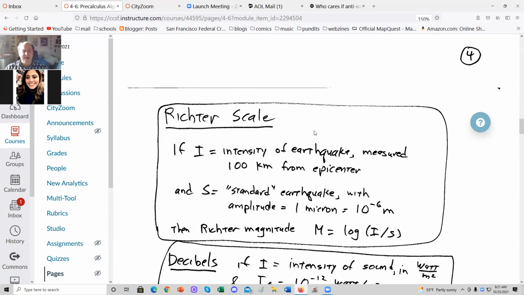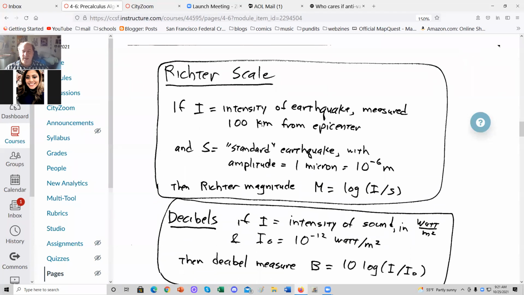Now, here in the Bay Area, of course, we're very intimately familiar with the Richter scale, which gives a scale for the intensity of an earthquake. So let's say that the intensity of the earthquake, measured, I think, in displacement of the ground, measured 100 kilometers from the epicenter. And this will be some standard earthquake with an amplitude of 1 micron, 10 to the negative 6 meters, very small. Okay, I assume that would be Richter 0.